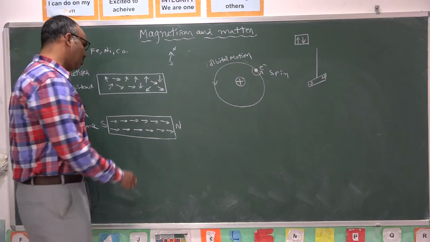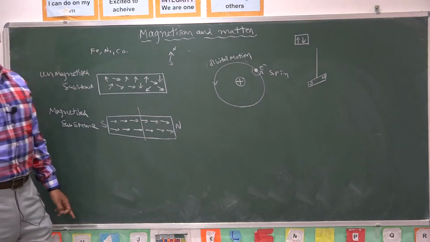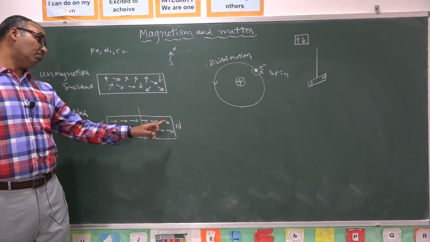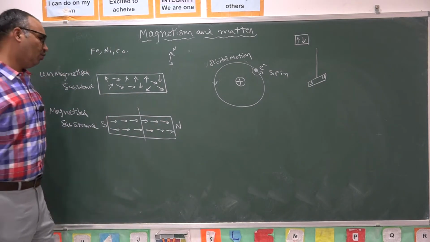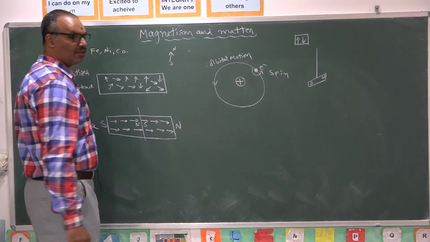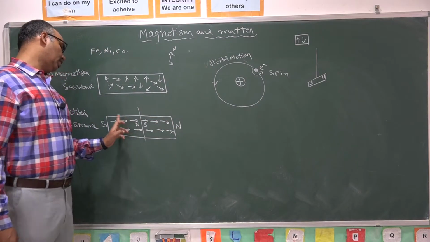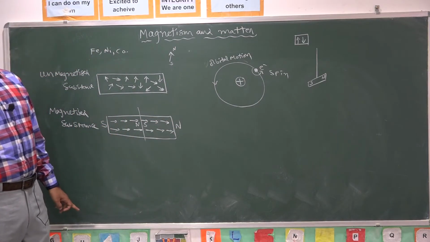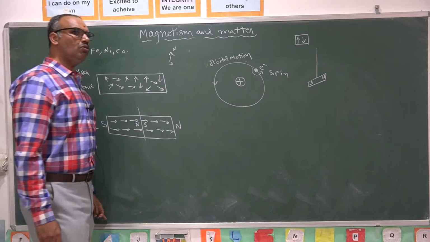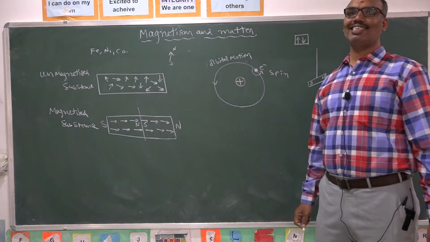If I cut the magnet, what will happen? If I want to separate the two poles, is it possible? No. Magnetic poles always exist as a pair. If you cut the magnet here, again a north pole will be developed here, again a south pole will be developed here. Each and every piece consists of again a north pole and a south pole. So it is not possible to isolate the poles. Isolated north pole and south pole will not exist.